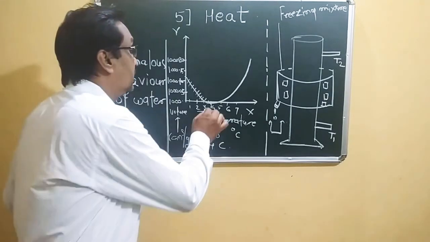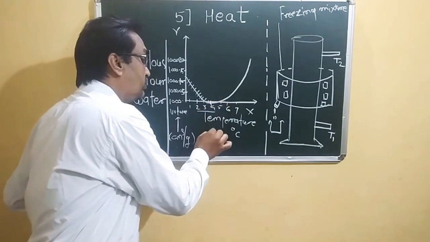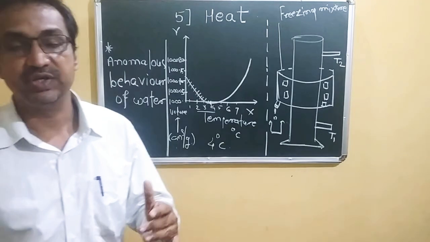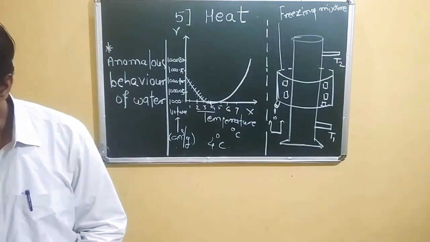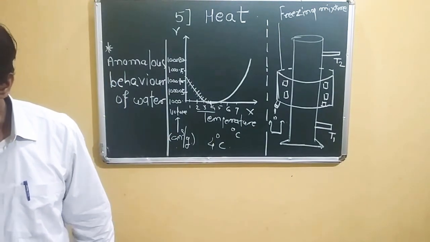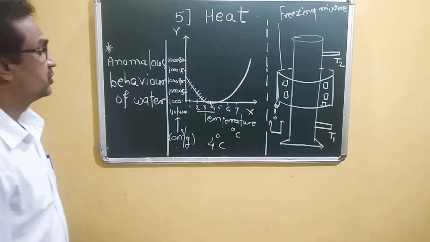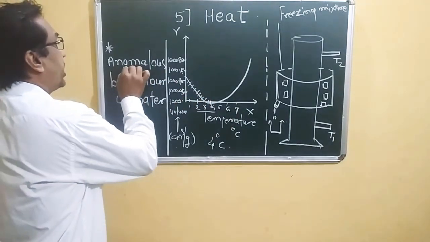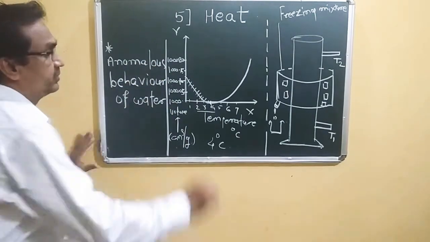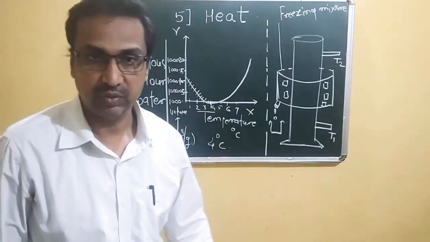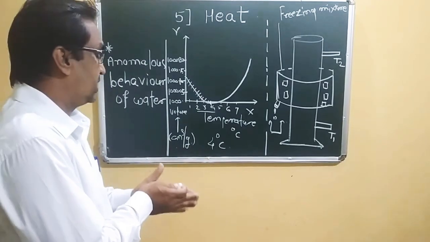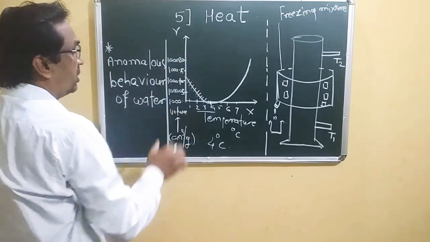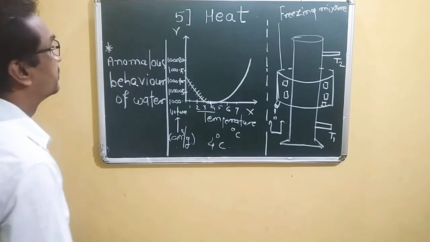The density of water is a maximum at 4 degrees Celsius, and this is a special feature we find in the region 0 degrees Celsius to 4 degrees Celsius. This behavior of water is called anomalous behavior of water.